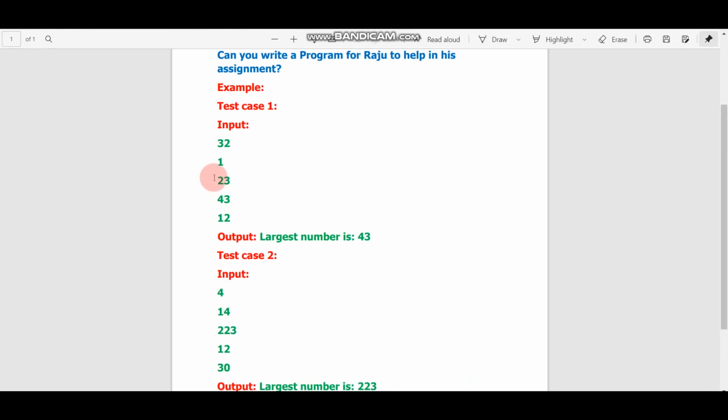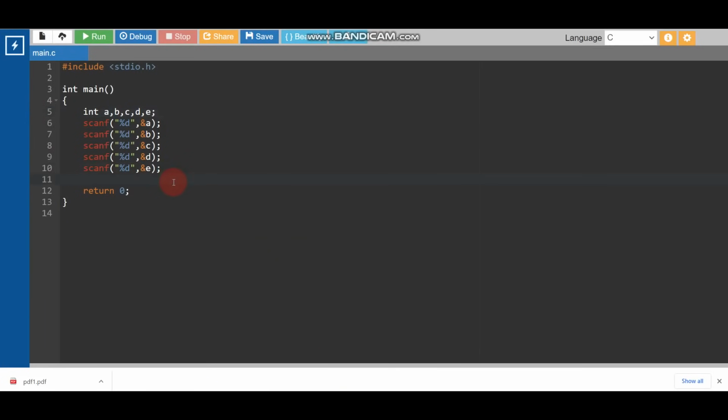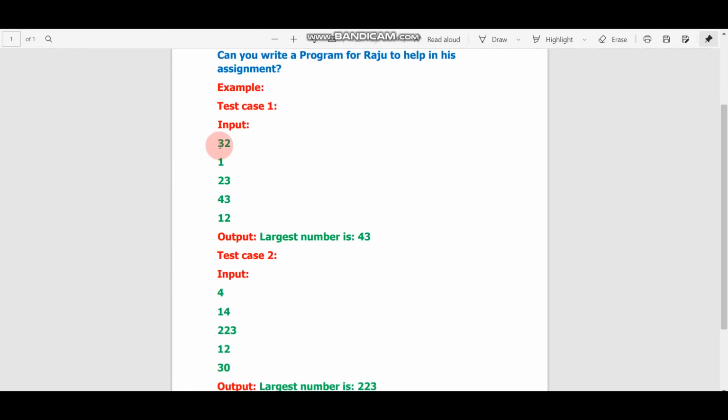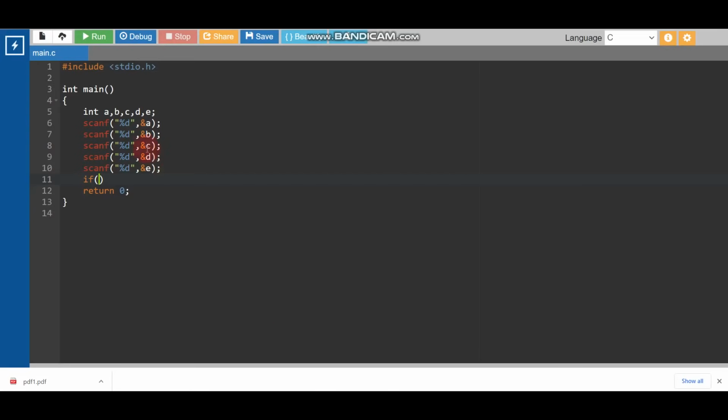Okay, like this. Now we need to print this, but if these inputs are like this, then we need to print this. So we will write an if else condition. If you don't know the if else condition, don't worry, I'll tell you. So we need to write if the first input is 32. What is the first input here? Here the first input is a. So if a is equal to 32, and this is written for and, we need to write the && symbol, 2 times.